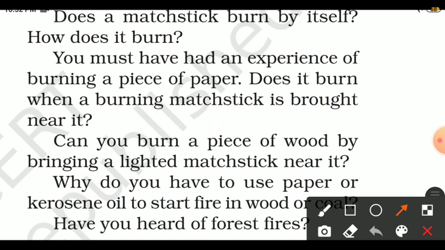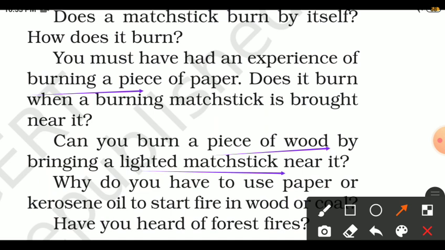So you must have had an experience of burning a piece of paper. Does it burn when a burning matchstick is brought near it? Yes, when we bring a piece of paper near the burning matchstick, it starts burning. Can you burn a piece of wood by bringing a lighted matchstick near it?